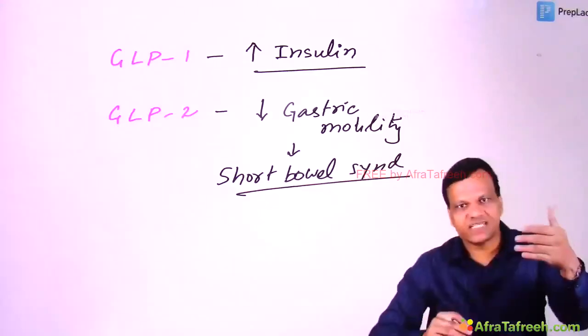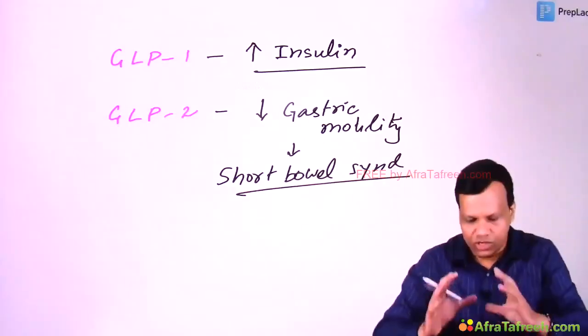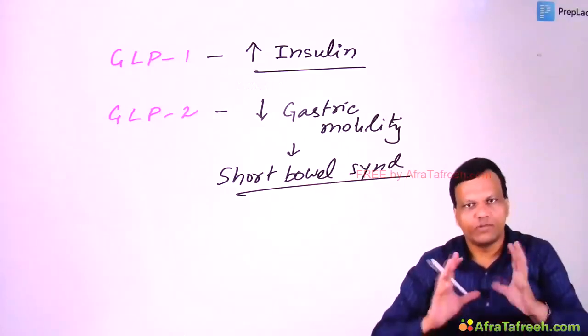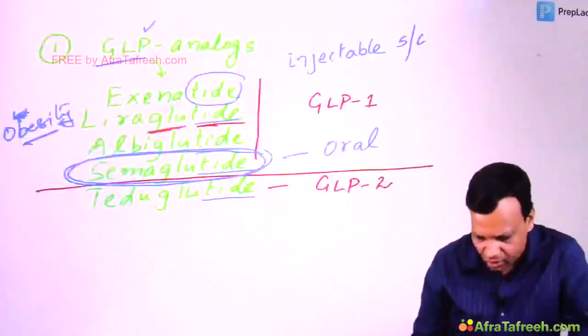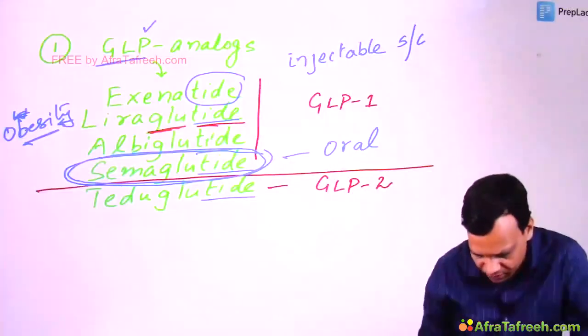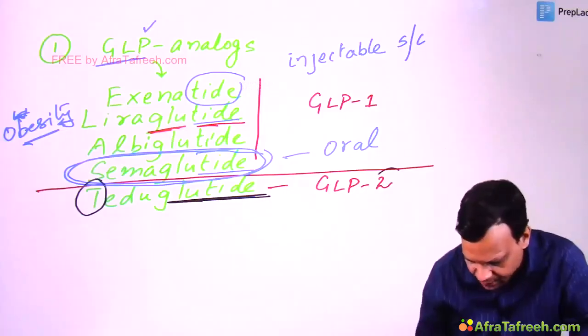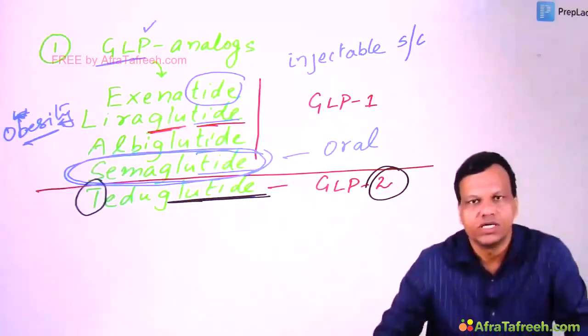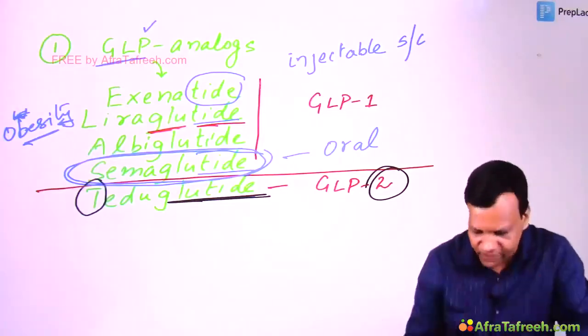So if we decrease gastric motility, slowly it will go into the intestine. Clear? So if we stimulate GLP-2, we can produce this effect. We can treat short bowel syndrome. So that is done by a drug called teduglutide. So you can remember from the name, T for 2. So teduglutide is a glutide which is GLP-2, T for 2. It is used in short bowel syndrome. Okay. So this is the first strategy.